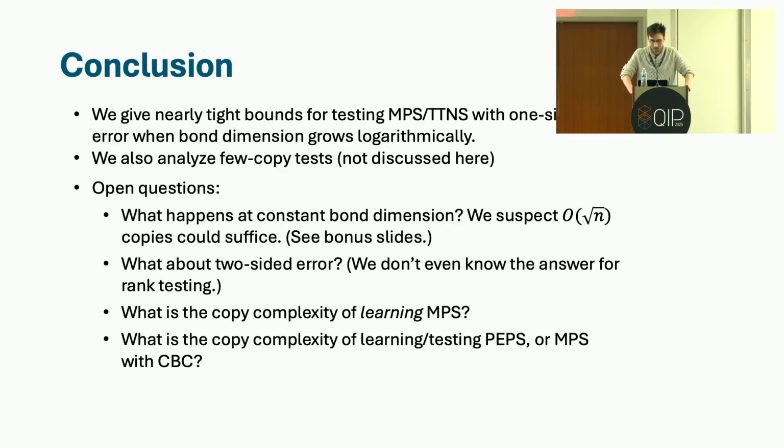I think we know a polynomial number of copies should suffice, but nailing down the exact copy complexity is certainly an interesting problem. And finally, what is the copy complexity of learning and testing other tensor network states which may have cycles in their underlying graph?